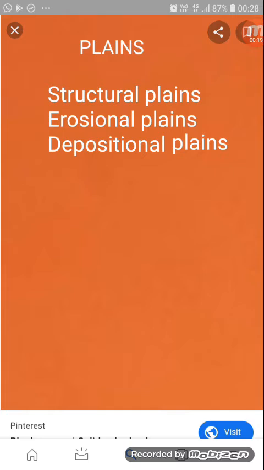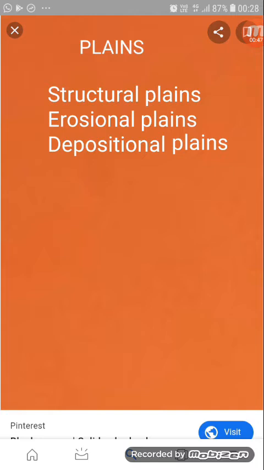Now what is a plain? A plain is a lowland area with a low-level and level surface. Its height is just above 200 meters above the sea level, so it is not very high. Like I said, the height of a plateau was from 0 to 500 meters, but for a plain it is only from 0 to 200 meters from the sea level. That leveled surface of land is called a plain.